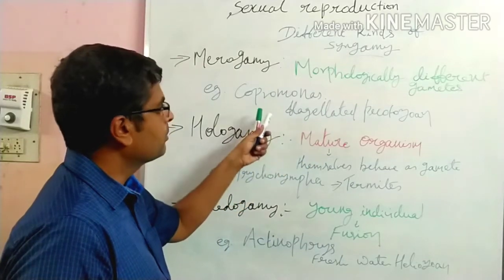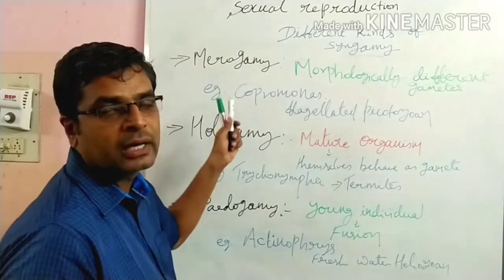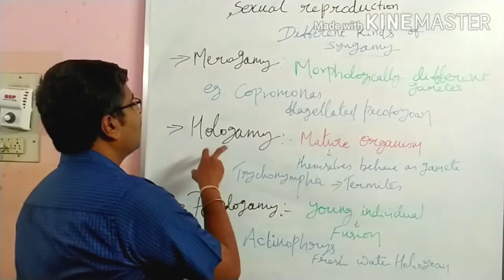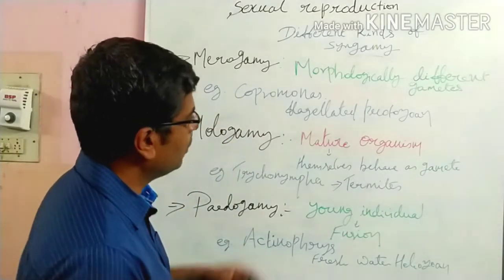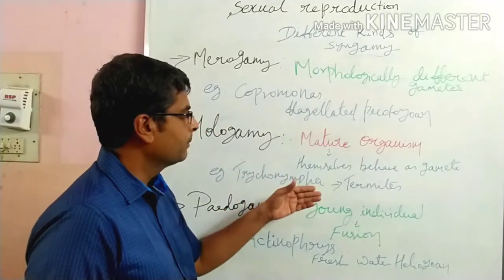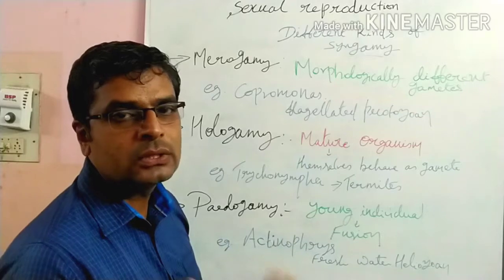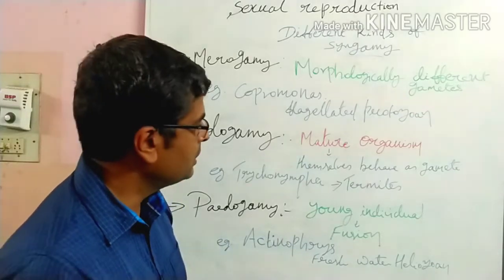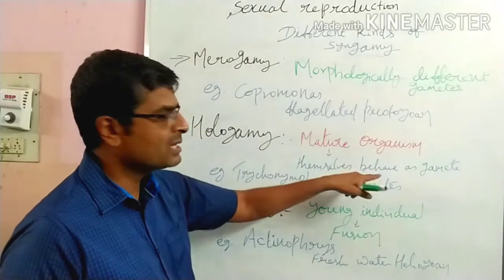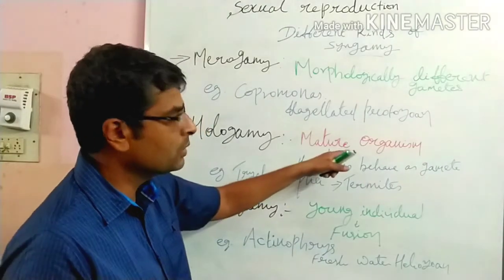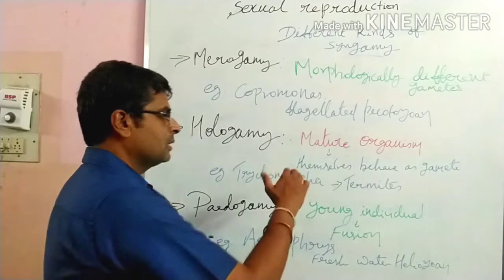Okay, in Copromonas, such kind of gamete fission takes place. This is Mesogamy. Okay, so next you see Hologamy. Hologamy means the organism does not produce gametes, but they themselves behave as gametes.